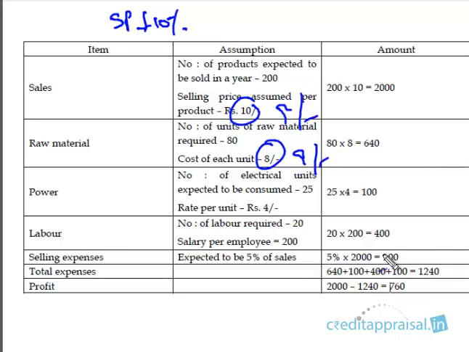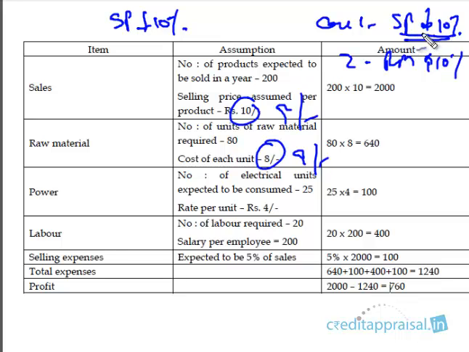In another case, let us do both. In case 1, let us drop the selling price by 5% or 10%. In the second case, increase the raw material price by 10%. So in the first case, we are keeping the raw material the same and decreasing the selling price. In the second case, we are keeping the selling price the same and changing the raw material. In the third case, let us do both: selling price drops by 10% and raw material increases by 10%. Like this, various scenarios. Power drop by 5%.